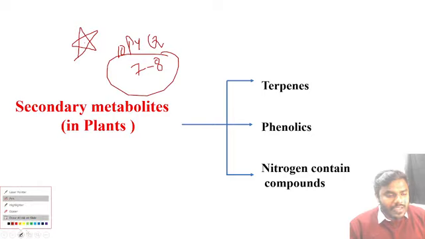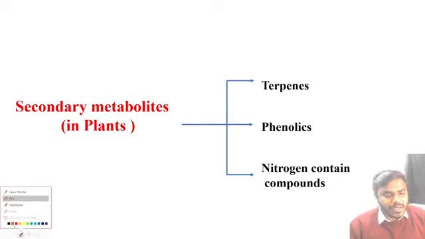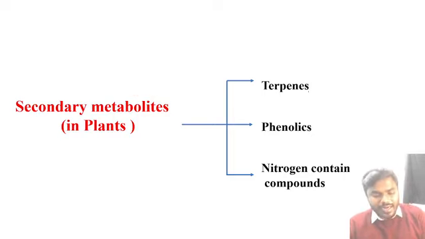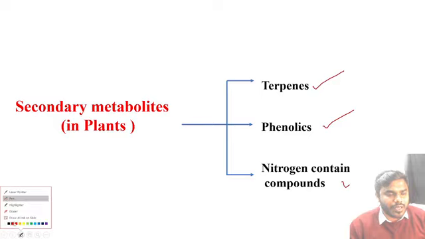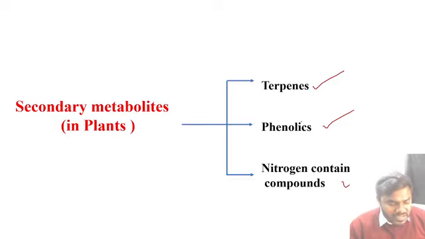All the secondary metabolites present in the plant body are broadly categorized into three major types. One we call terpenes, another we call phenols, and another we call, friends, nitrogen containing compounds. These are the three major types of secondary metabolites present in the plant body.